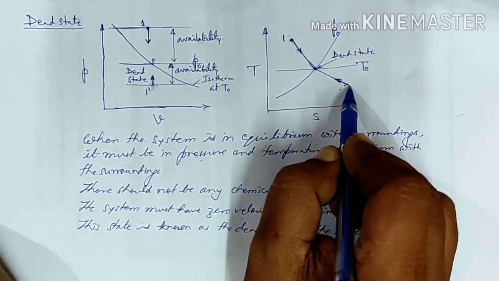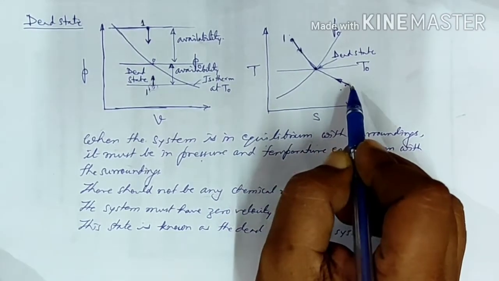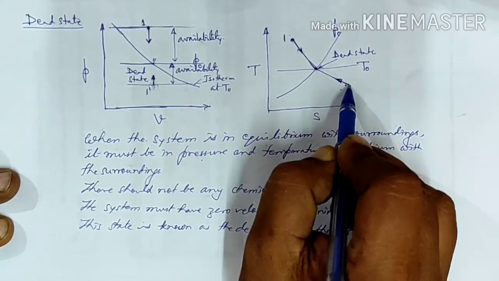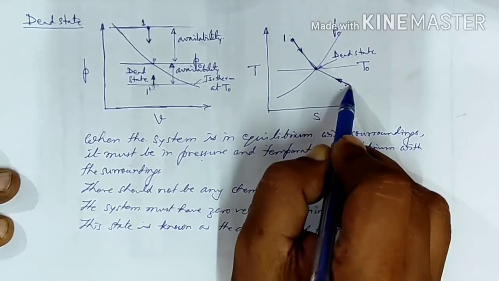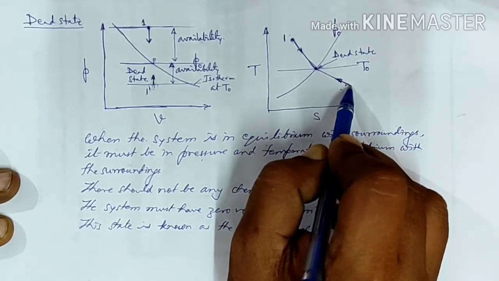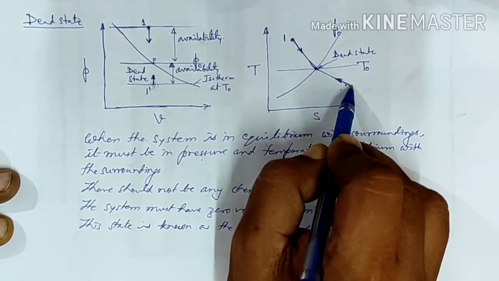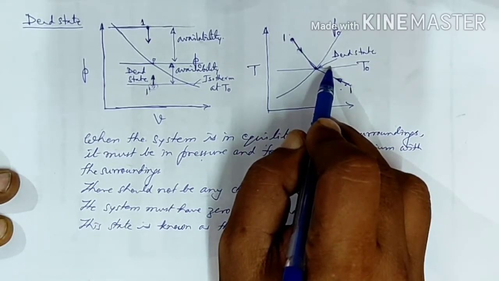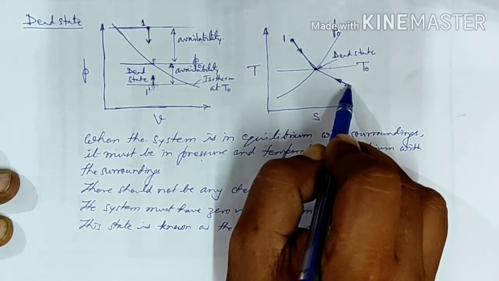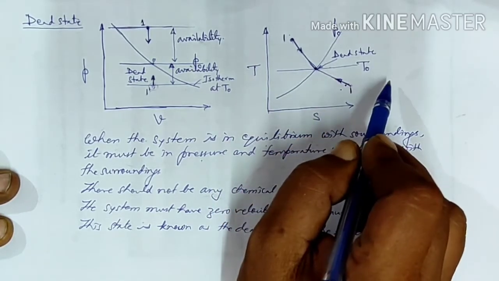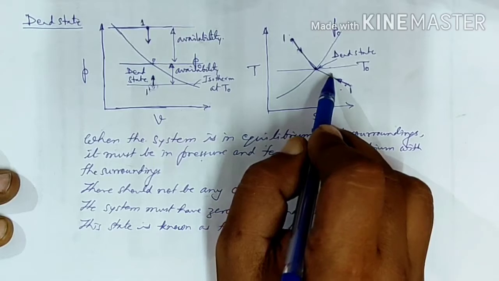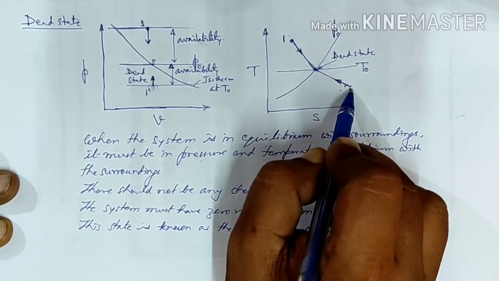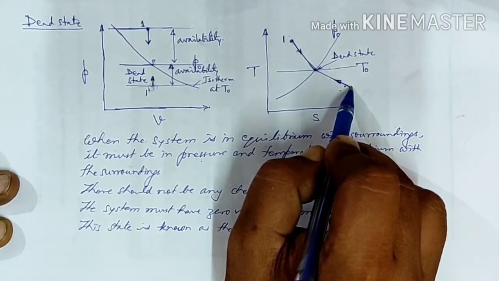Similarly, if we have some other system at point 1 whose temperature is lower than T0, in that case also we can have a Carnot engine between these two points, that is between the system and the surrounding, and the heat will start flowing from the atmosphere to the system and we will get some useful work. That means at point 1, even though the temperature is lower than the atmospheric, we have some available energy.